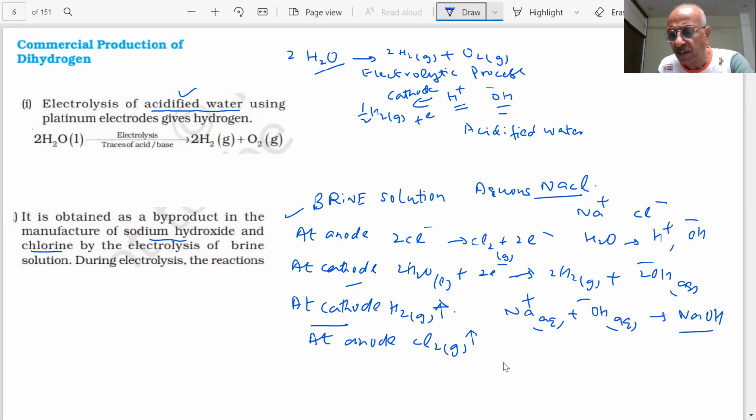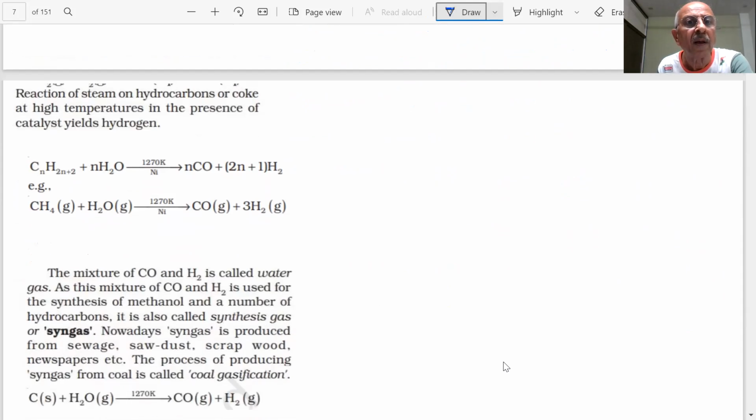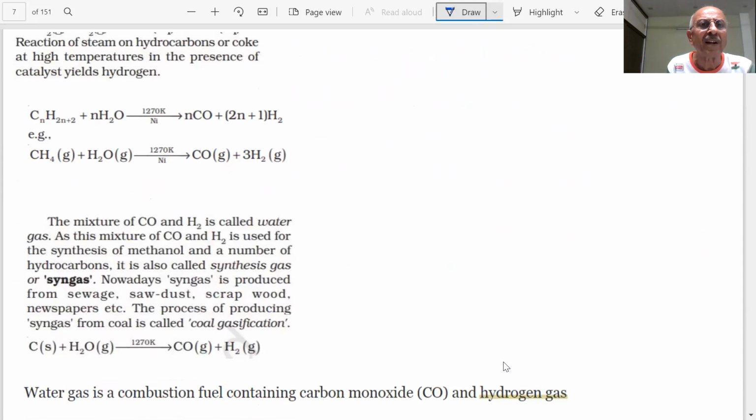What is important are some of the reactions too. You know that carbon is coke or coal.